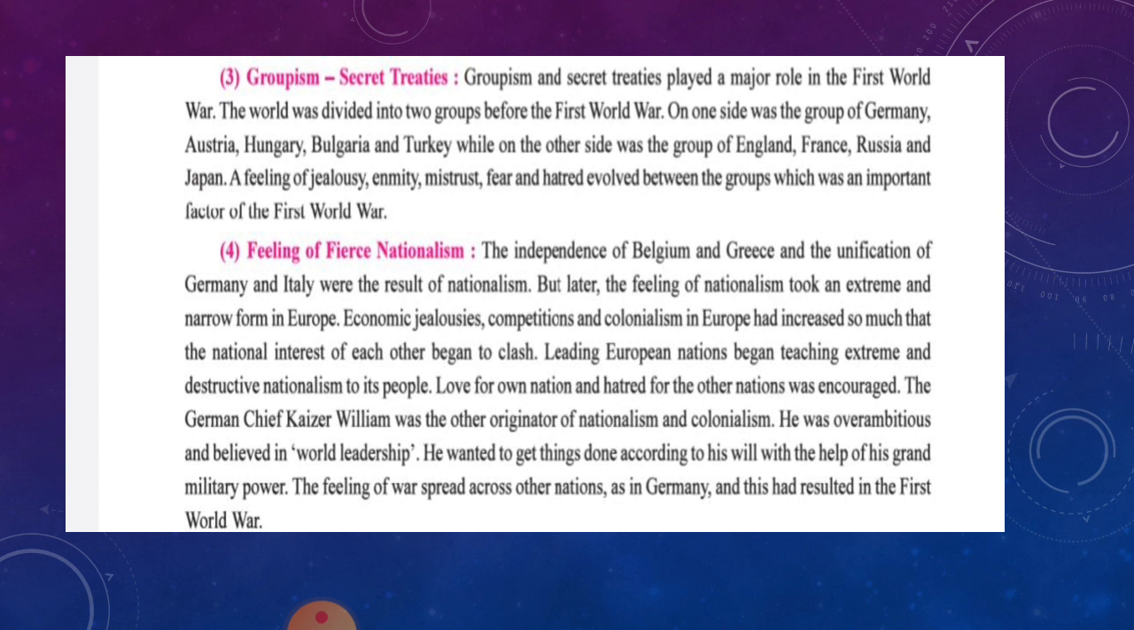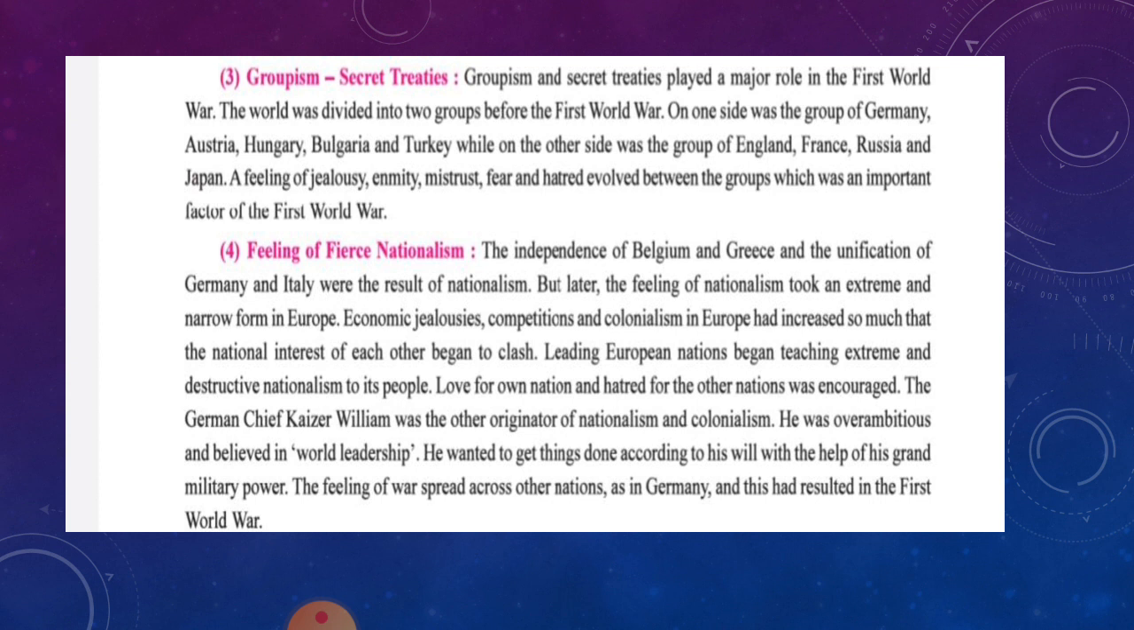And all these feelings that were between the groups were an important factor for the First World War. The next is the feeling of fierce nationalism.